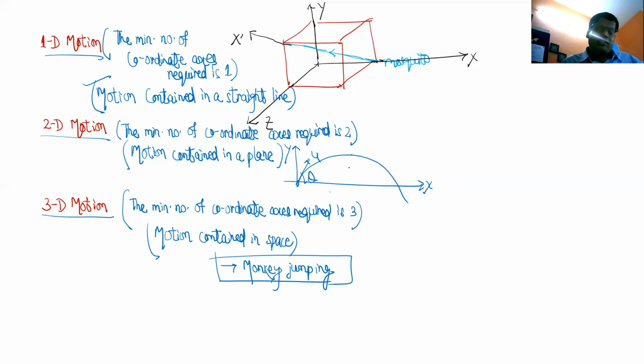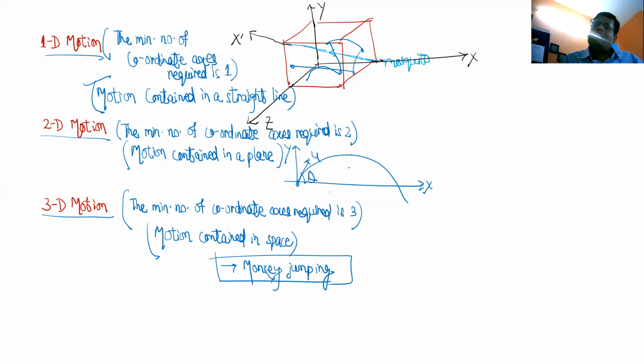Clear? Sir, can you show the jumping of the monkey in 3D motion? You just imagine a monkey jumping. This is a room. It goes from here to here, then from here to here, then from here to here, then from here to here, here to here. Got it? Now you see this complete motion. This is not within a line or within a plane. It's just random. To study it, we need 3 coordinate axes.